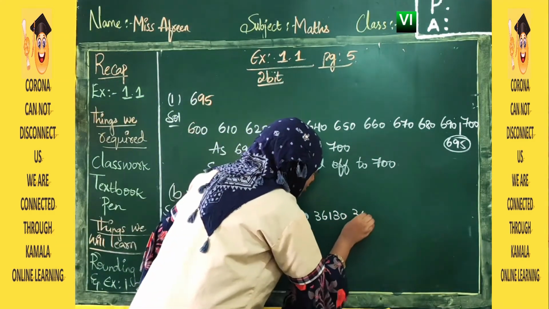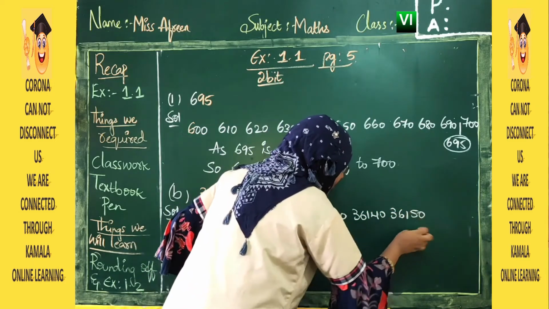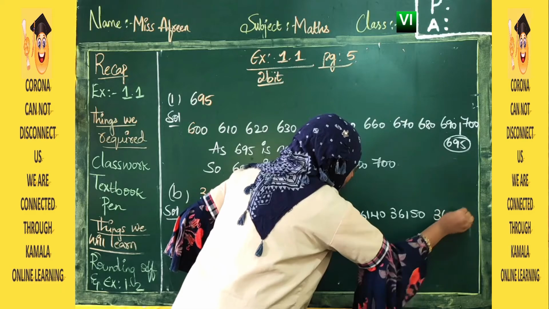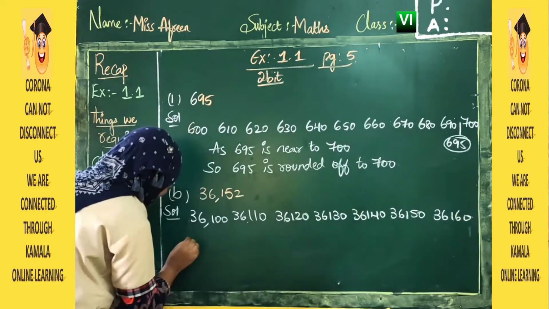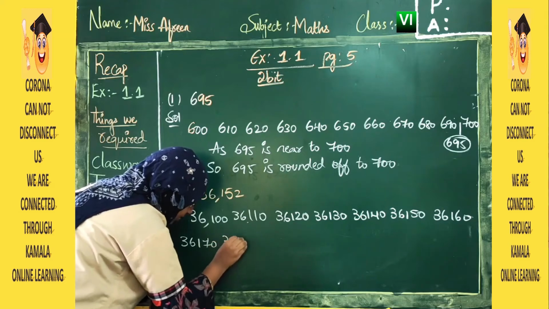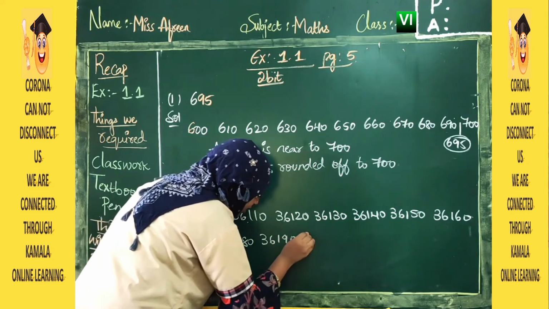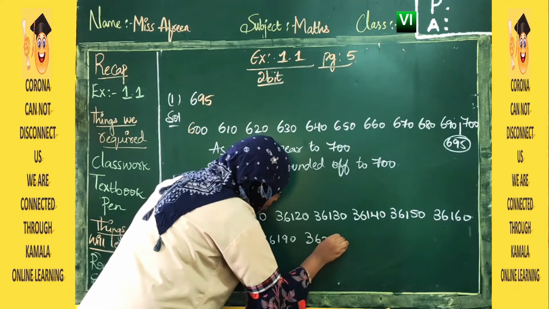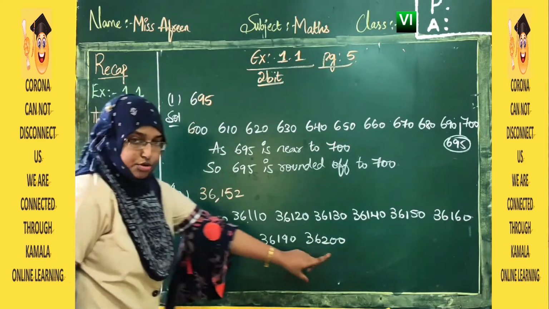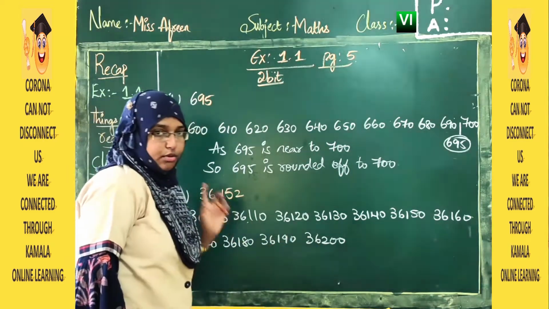So 36,140, 36,150, 36,160, 36,170, 36,180, 36,190 and 36,200. That is from 100 to 200. 36,000 is common. We have written from 100 to 200.